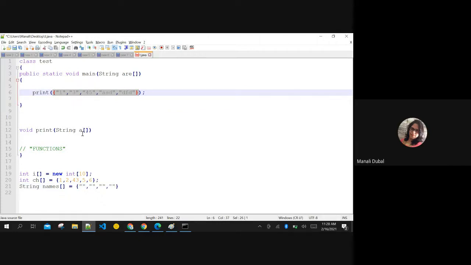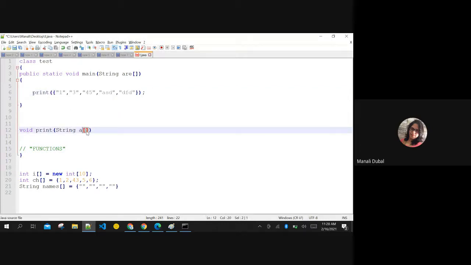You will never give size here, because the size is decided automatically from whatever input you have mentioned here. If this array is of size 5, then automatically this array will be created of size 5. So based on the calling of this function, however many arguments you are passing here, that will be the size of this array dynamically.